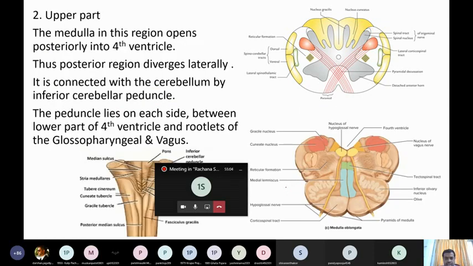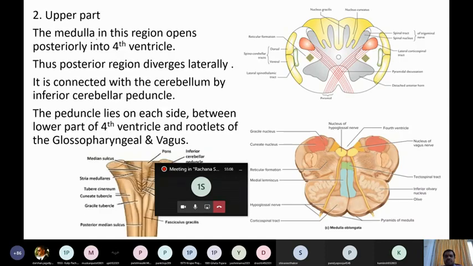Now, lastly, the upper part. The medulla in this region opens posteriorly into the fourth ventricle. In the lower part we saw a central canal in the center. Here in the upper part it is different. There is no central canal. The cavity is behind the medulla, so posteriorly it opens into the fourth ventricle.